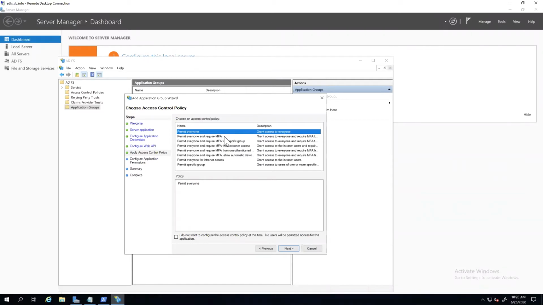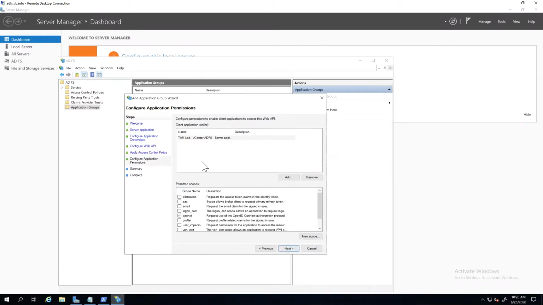But what you can see here, and this becomes unsupported by VMware at this point, but there are options within ADFS to say, hey, I want multi-factor for a specific group. Hey, that could be pretty cool, right? Again, your customer or you are going to have to evaluate how that works and whatever else. But it's possible to leverage the power of ADFS to give you some really cool functionality on authenticating people to vCenter, excuse me. For now, we're going to do permit everyone because we're following the documentation.